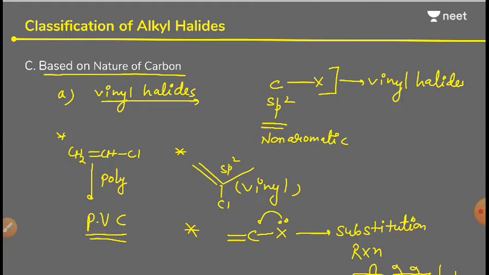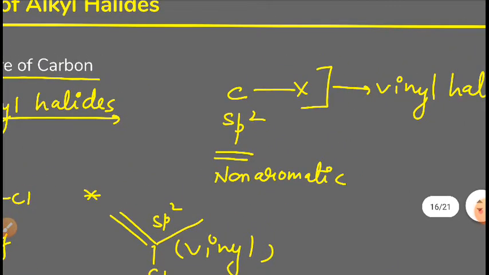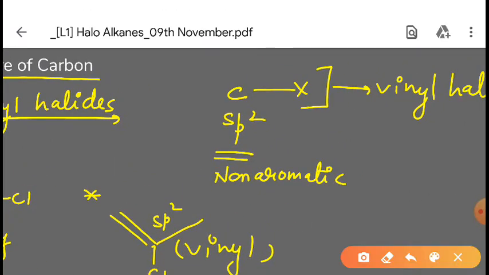How will we identify that the following compound is a vinyl halide? There is a simple rule. We have to see the carbon through which the halogen is attached. The first criterion is that the carbon must be sp2 hybridized. I hope you know what hybridization is; in the last class I discussed hybridization.